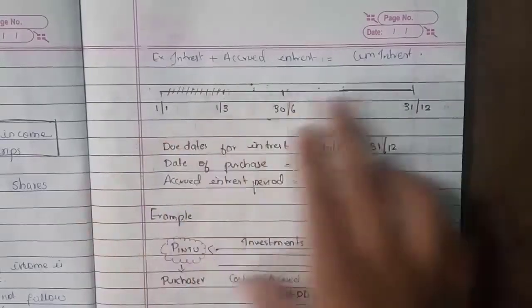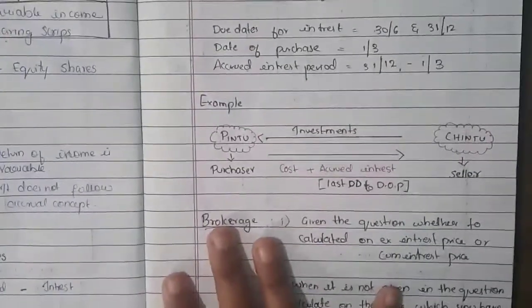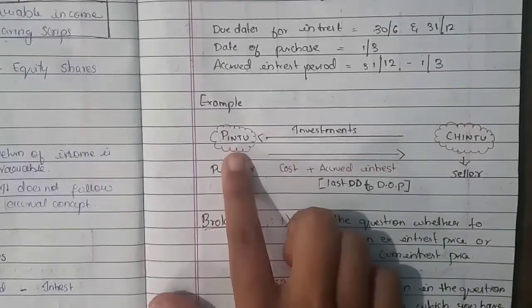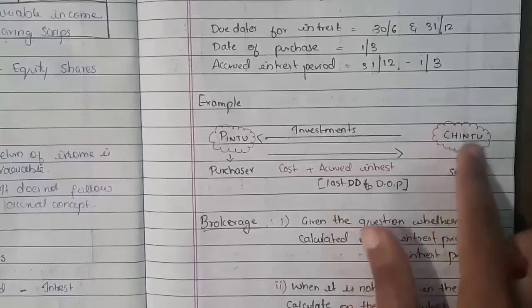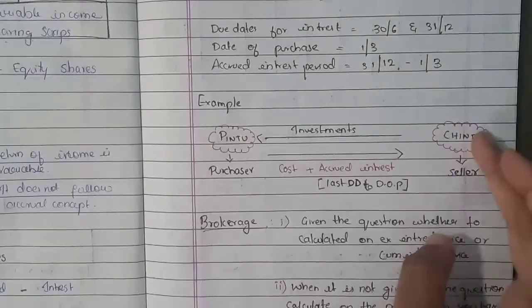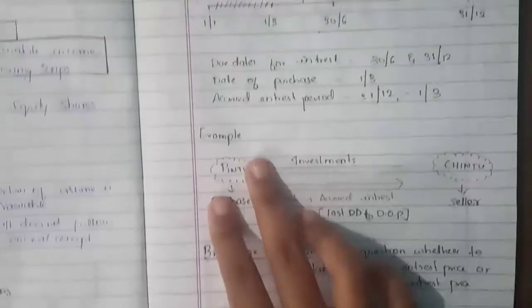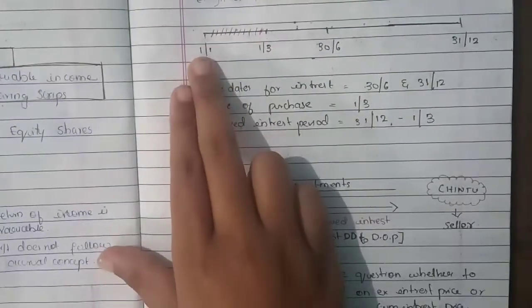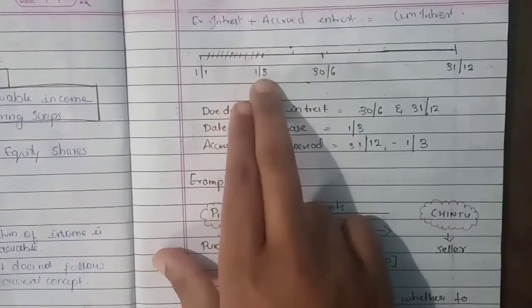Now, in this example, Pintu is the purchaser and Chintu is the seller. Chintu has the debentures with him, and he is going to sell those investments to Pintu. Chintu is selling on the 1st of March.